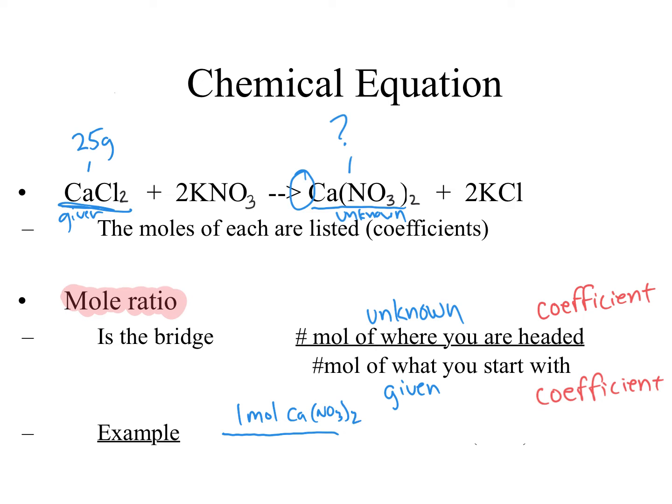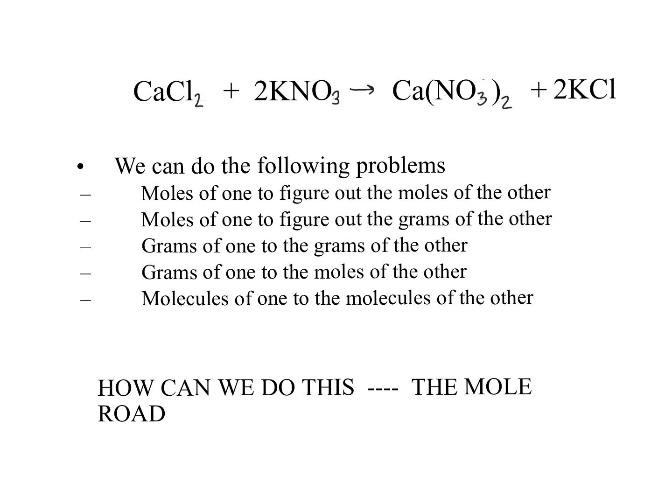Ca(NO3)2. And then I look at my given. Oh, what do you know? There's no coefficient right there. So it is 1. And this is a 1-to-1 ratio. This is our mole ratio. Now, this is going to help us figure out how we can multiply and get moles and grams of another substance. We're going to start off and just realize that we could find out a lot of different things using these equations.